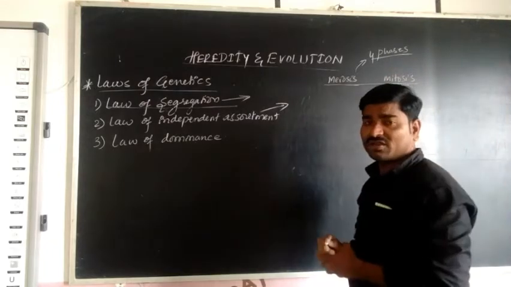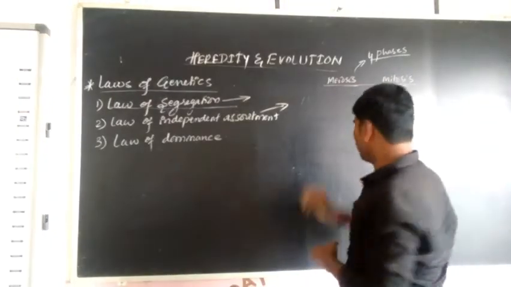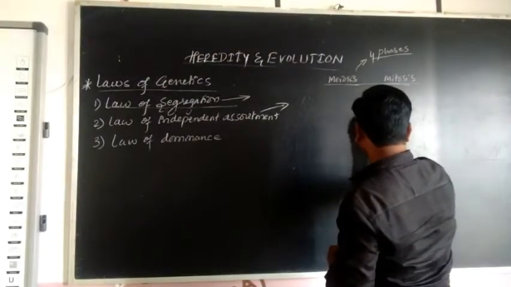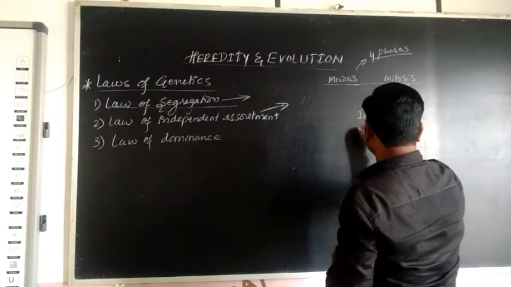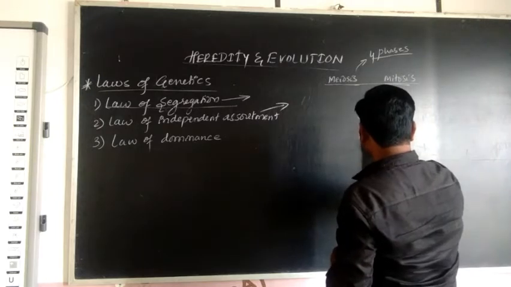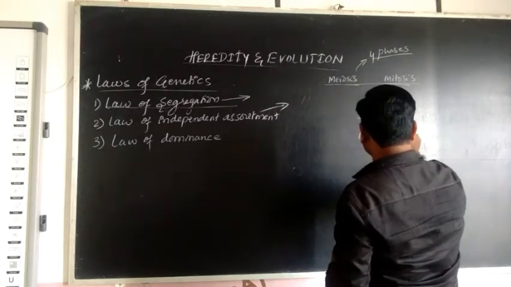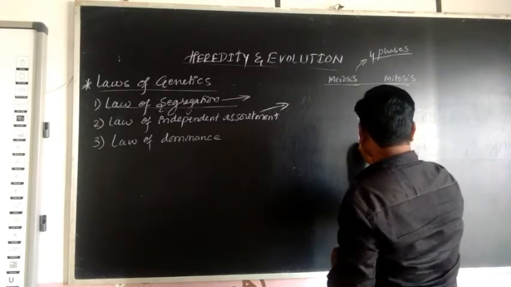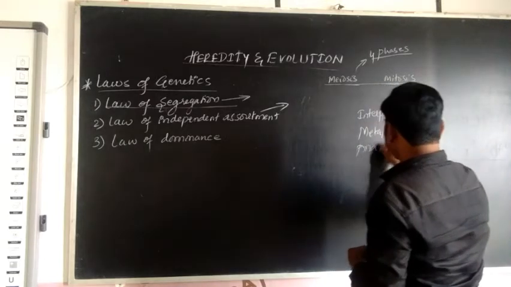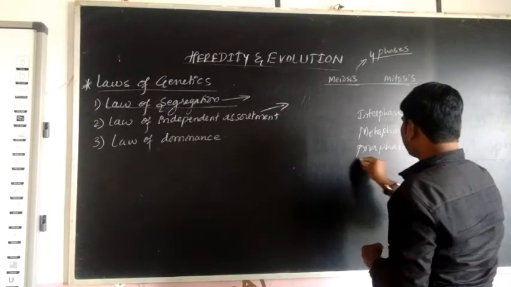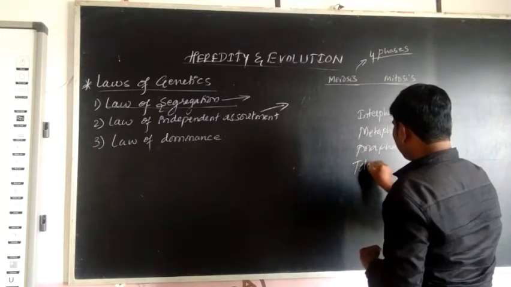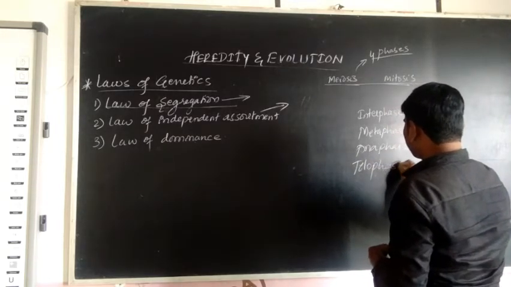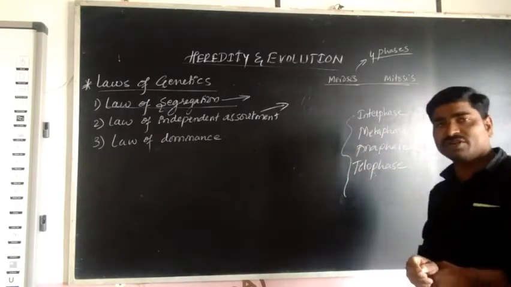One of the 4 phases during the cell division is interphase. The second one is metaphase. The third one is anaphase. And the fourth one is telophase.